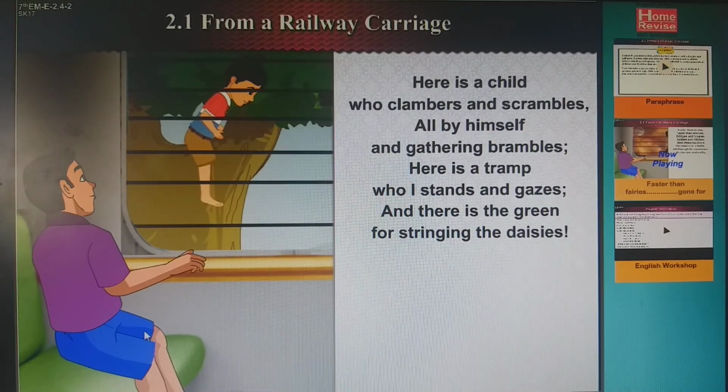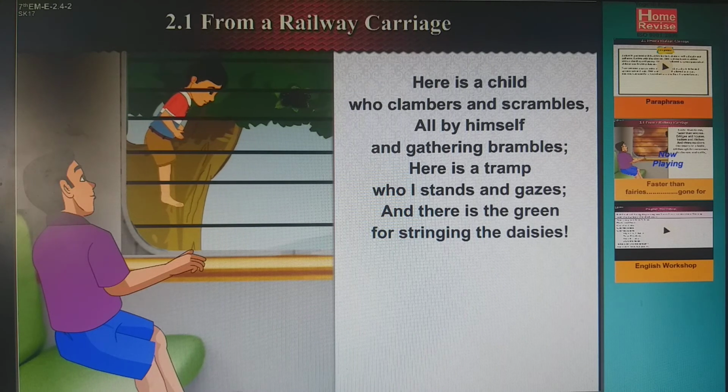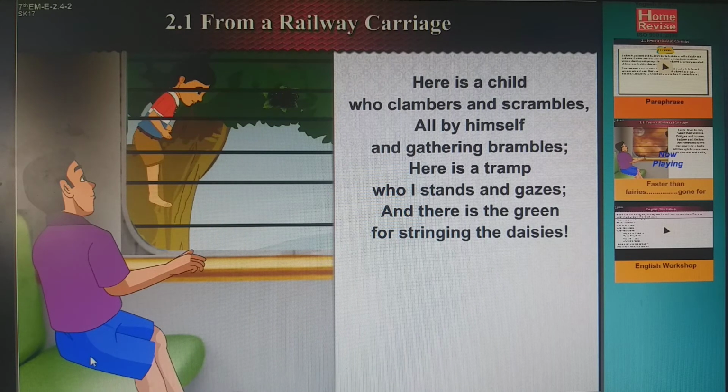Now this is the third paragraph. So what is this? Here is a child, the boy sees from the window of a train. Here is a child who clambers and scrambles, who climbs upon the tree all by himself. Why? Alone he is climbing the tree, why? And gathering brambles. Brambles means blackberries, yes, blackberries, to gather these berries. Here is a tramp who stands and gazes. Here tramp means a beggar who does not have any work. He just stands and he just looks. Gazes means just looking.